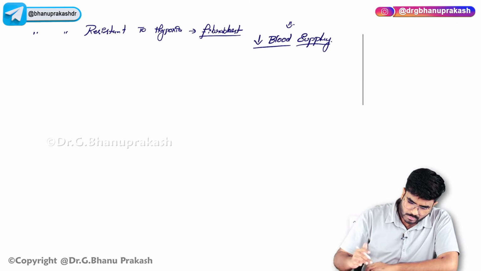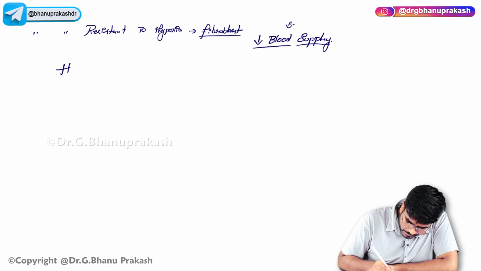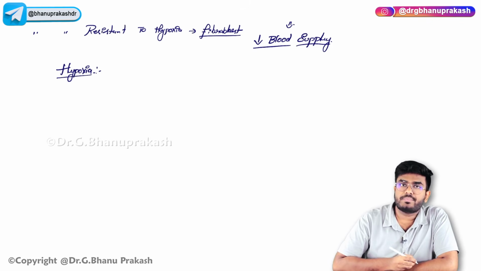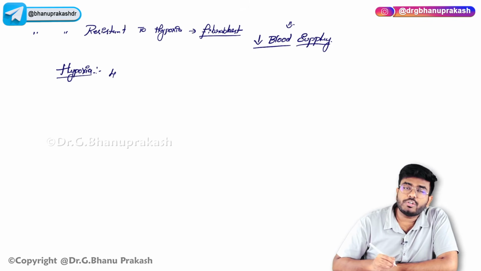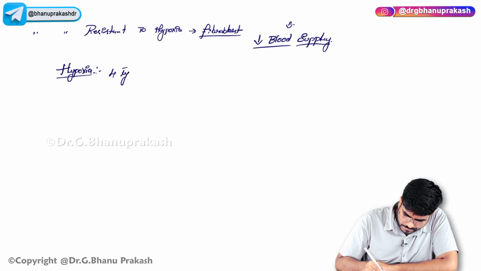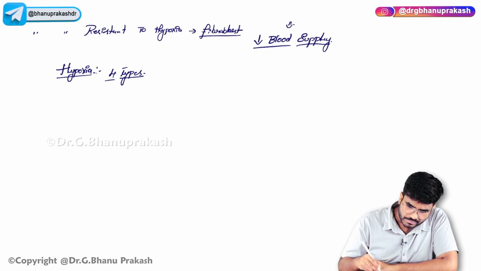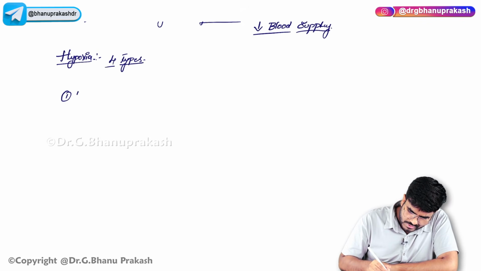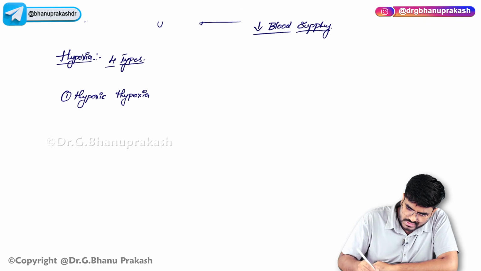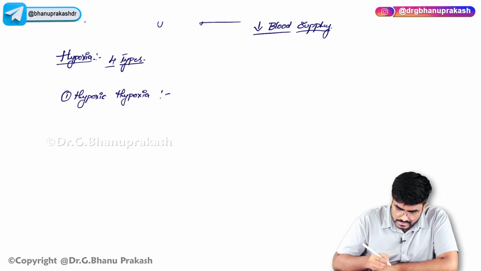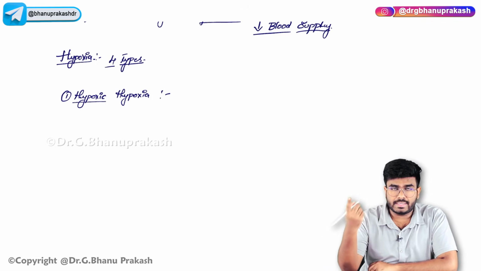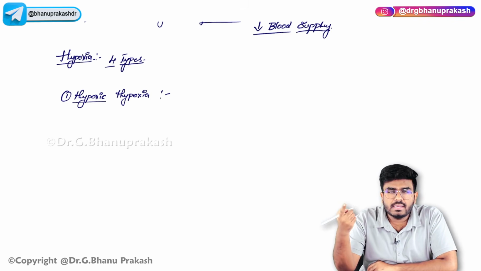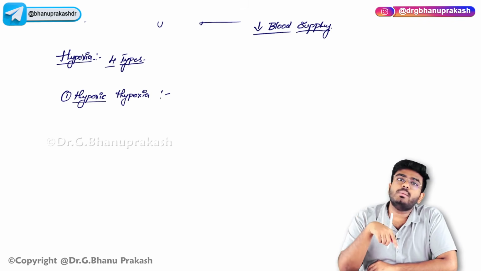Now let's discuss hypoxia. How many types of hypoxia are there? For exam purposes, I want you to know 4 types of hypoxia. What exactly are they? The first type is called hypoxic hypoxia, which means there is hypoxia outside, which is leading to hypoxia in the body.